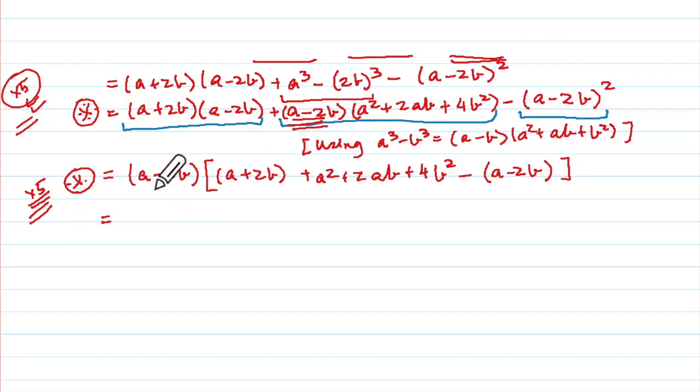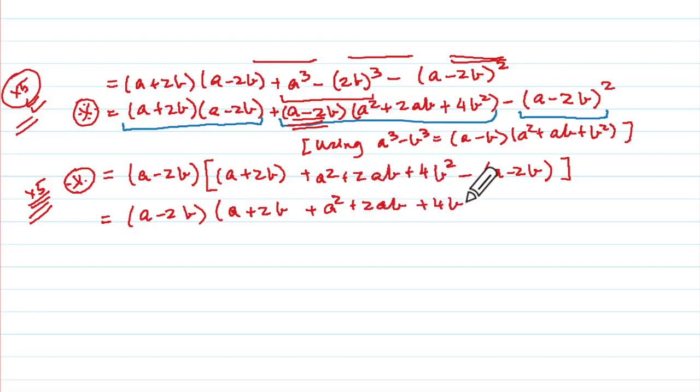All right? Okay. So A minus 2B, and now I can open the brackets. A plus 2B plus A squared plus 2AB plus 4B squared minus A plus 2B. Now what is getting cancelled? A and A got cancelled. So we have A minus 2B, and inside the bracket I'll write A squared.